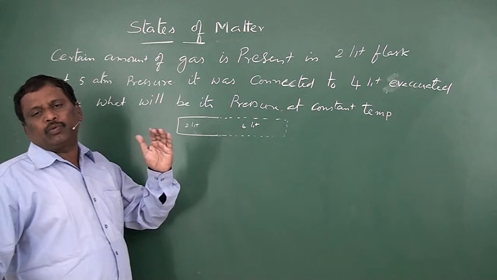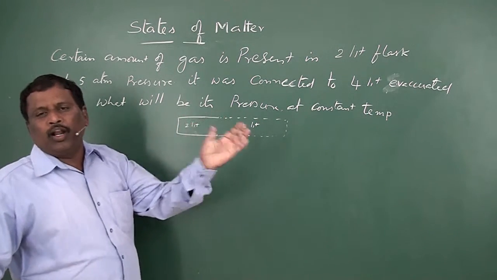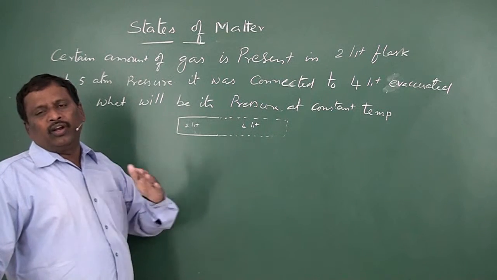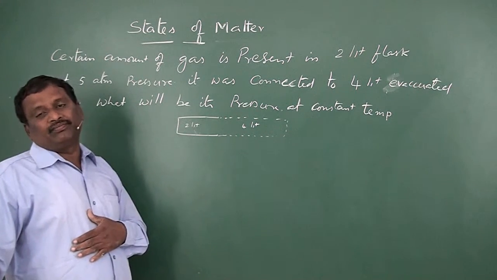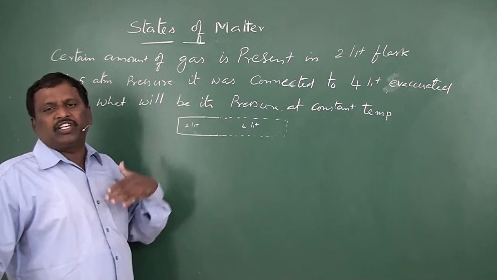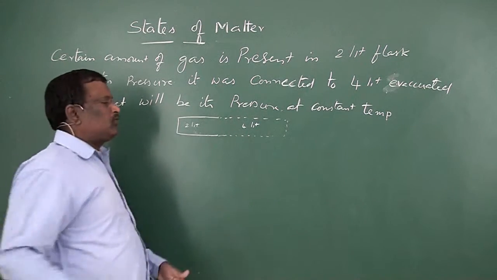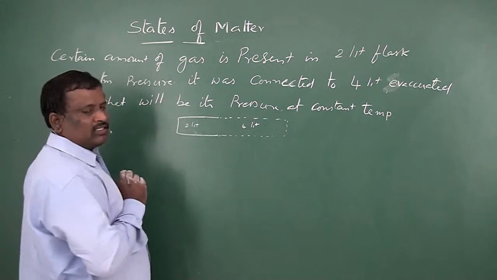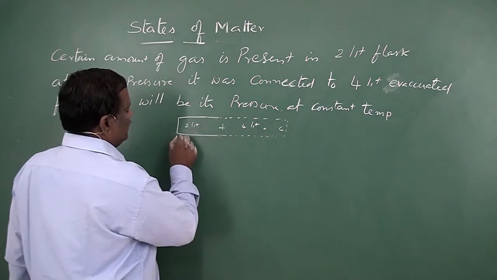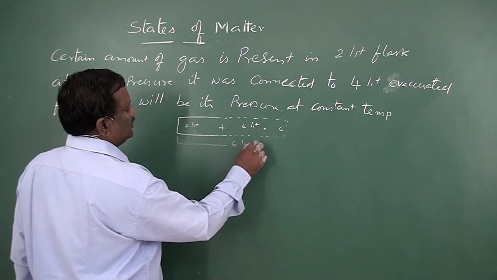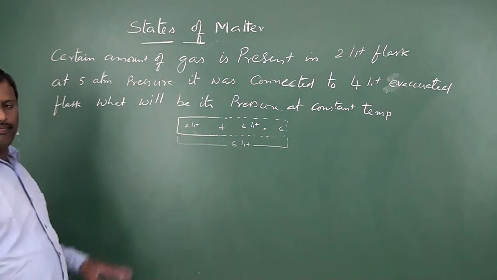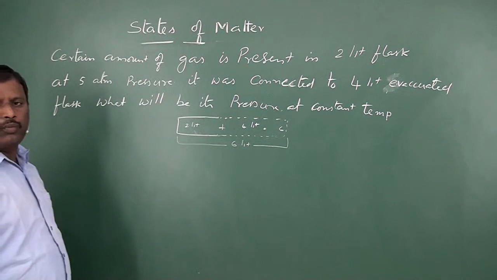In the previous problems, it was transferred and the final volume was given. Here the final volume is not given, only the change in volume. The increase in volume is 4 liters and the initial volume is 2 liters, so the final volume will be 2 plus 4, that is 6 liters. That is the only difference. The rest is the same, just the wording is different.